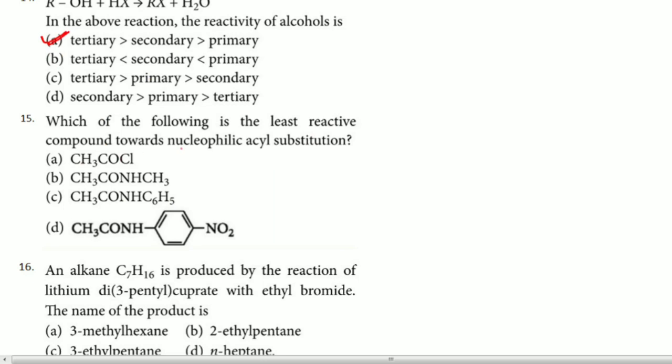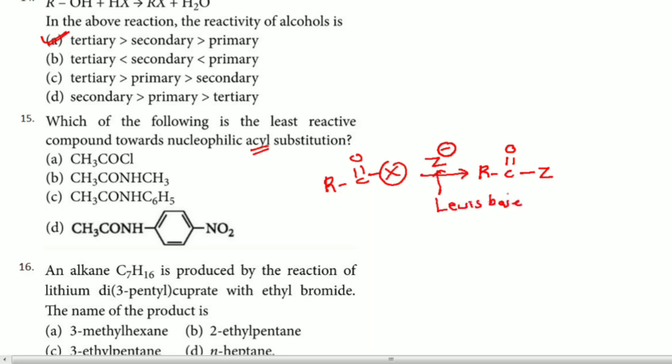15th: which of the following is the least reactive compound towards nucleophilic acyl substitution? So first I will tell you what this acyl substitution is. See, an acyl group is like this, R, C double bond O, X. Now acyl substitution means when it reacts with a nucleophile Z minus, this will substitute this X, remember, forming R, C double bond O, Z. So this we call acyl substitution. Definitely this is a nucleophile. Nucleophile means what? It is a Lewis base, no doubt in it.